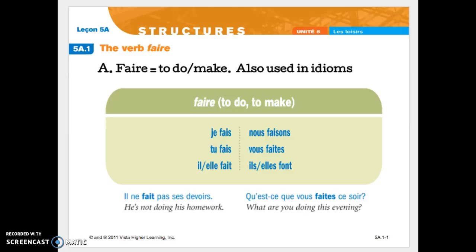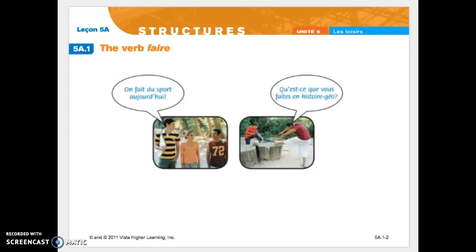Je fais, tu fais, il, elle, on fait, nous faisons, vous faites, ils, elles font. And below you see a couple of samples. In the roman photo for this chapter, these pictures appeared and they used the verb faire. In the first picture, David wants to know, are we doing sports today? And in the second picture, Rashid wants to know, what are you doing in history class?